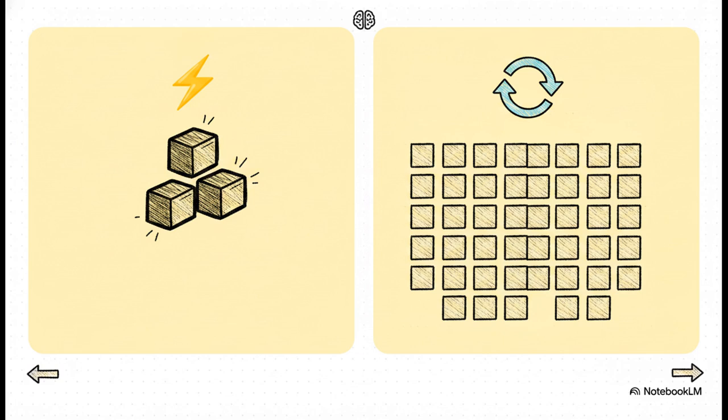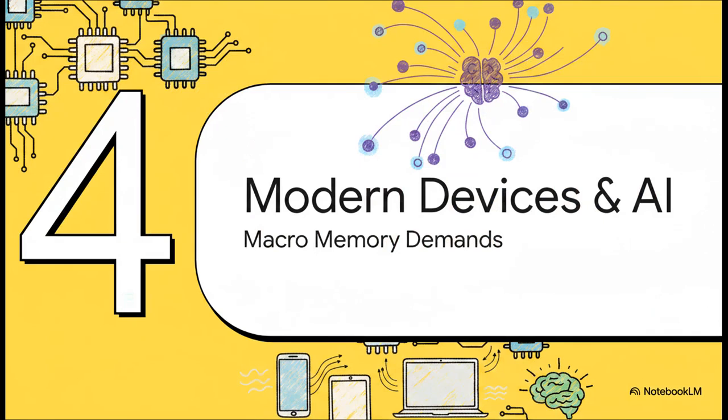On the flip side, no pun intended, is DRAM, or dynamic RAM. It requires a constant, periodic refresh just to keep its state. But it is way cheaper, and you can pack a ton of it into a small space. That's why almost all of your computer's main system memory is DRAM.